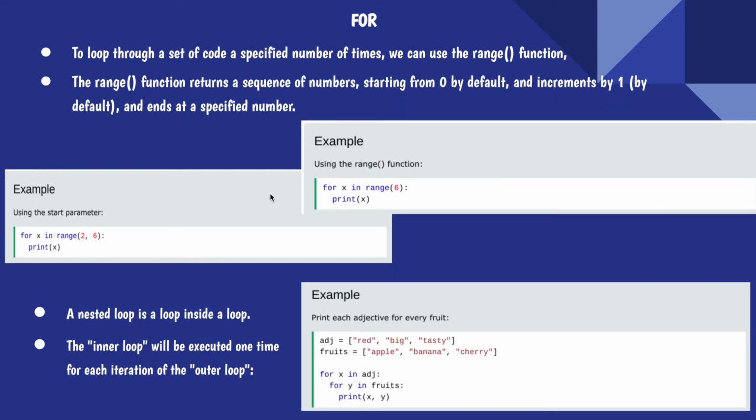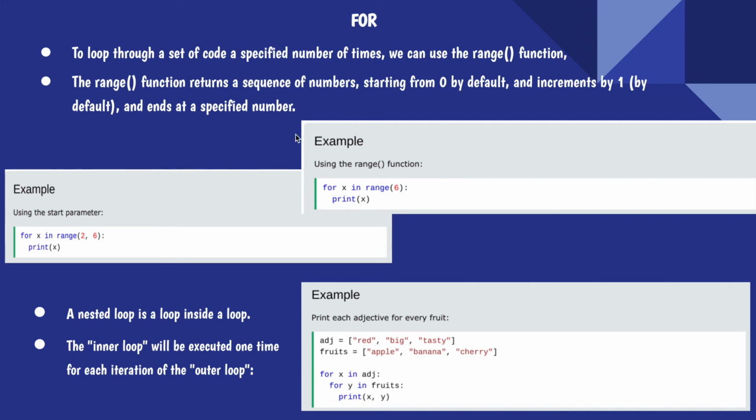Now, to loop through a set of code a specified number of times, we can use the range function. I mentioned this in one of my videos before: range is a minimum and a maximum inside our parentheses. So we can do a minimum of 0 and a maximum of 30, like, give me a number, and it'll give us a number inside that range. The range function returns a sequence of numbers, starting from 0 by default and incrementing by 1 by default. So it'll go up 1 each time as a default.